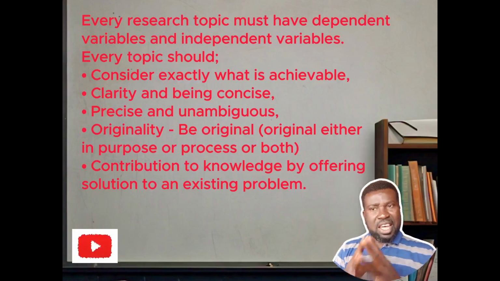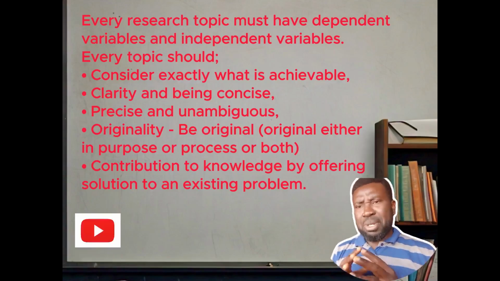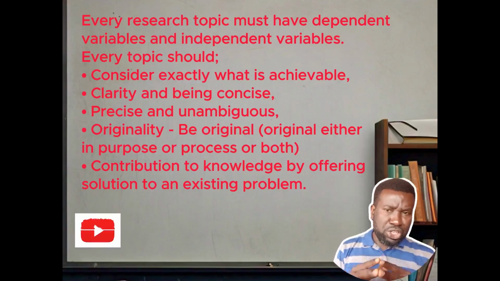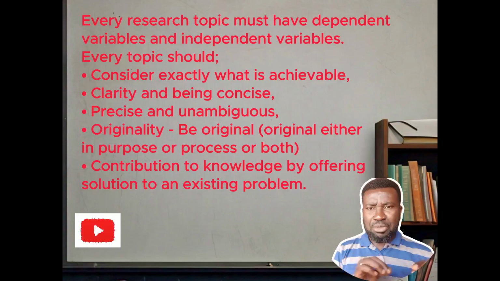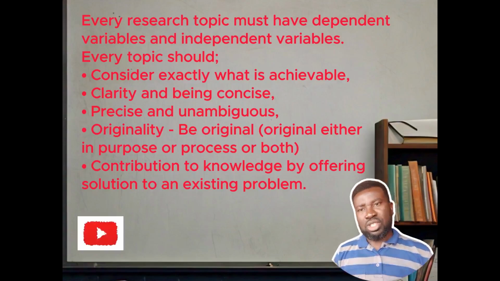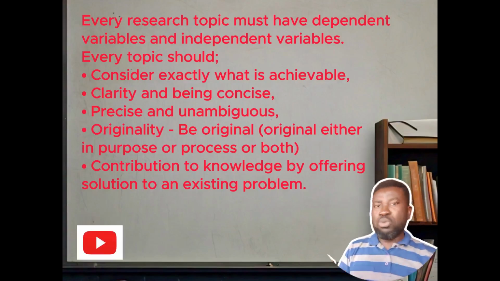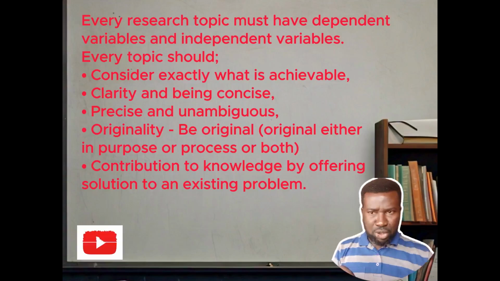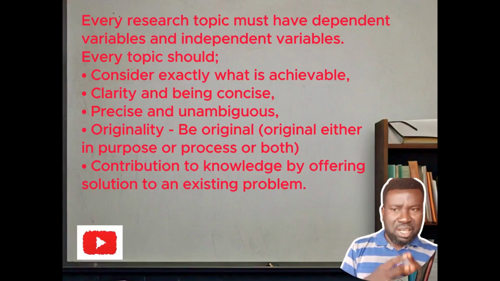We said that an independent variable is a variable that is changed or controlled in a scientific experiment to test its effect on the dependent variable. We also said that the dependent variable is that variable being tested and measured in a scientific experiment.